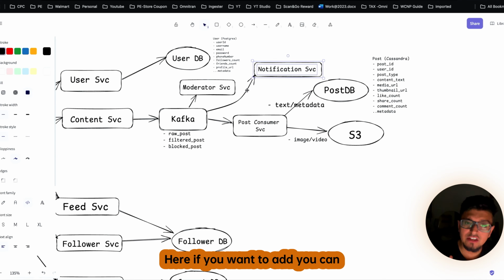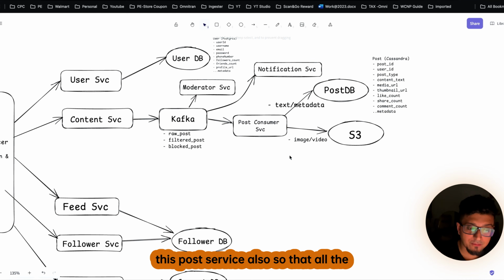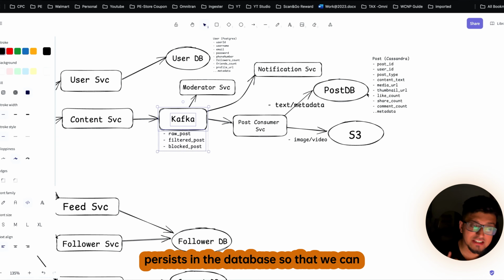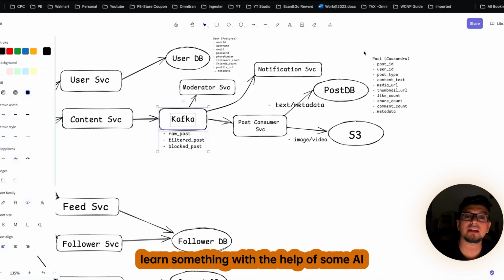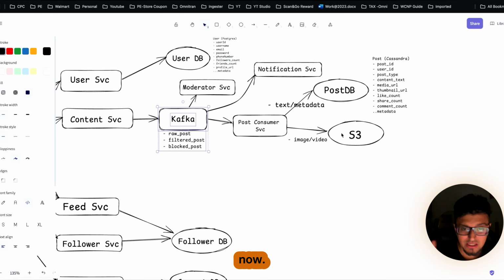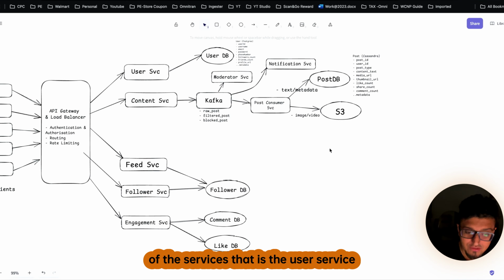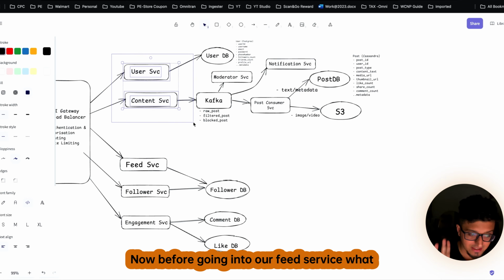Clear? Here, if you want to add, you can add one more service, or you can enhance this post service also, so that all the data that got blocked in our system also persists in the database, so that we can validate it in the future, or we can learn something with the help of some AI model. So that is totally out of scope right now. So here we are done with two of the services, that is the user service and the content service. I hope this is clear till now.